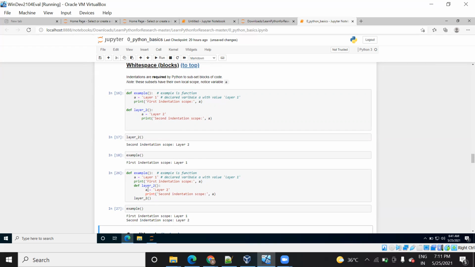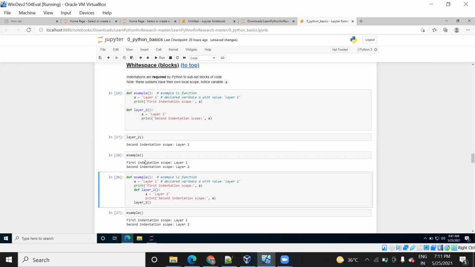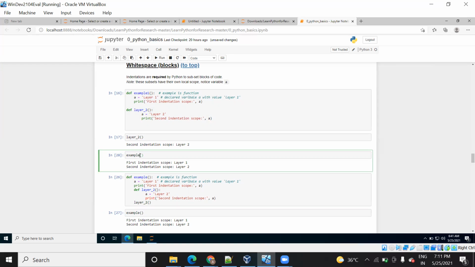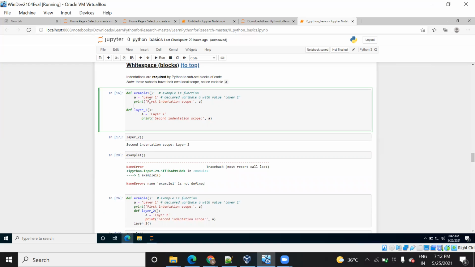Now you see this, when I call this layer 2 with respect to this def layer 2 function, you are getting both the outputs, right? But earlier when we ran this example, it was giving something else. Now it is also giving the same, right? So in this way you can get different kinds of functions. Okay, let me take it as example 1, and here example 1, and let's run that. Okay, I have to run this one first.